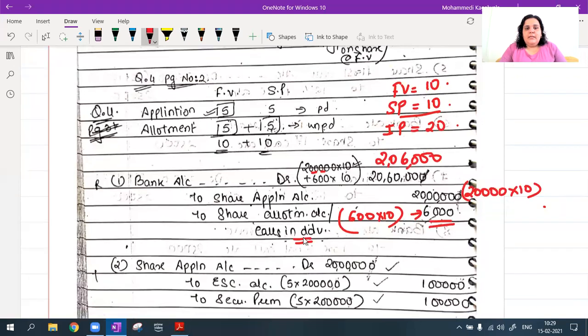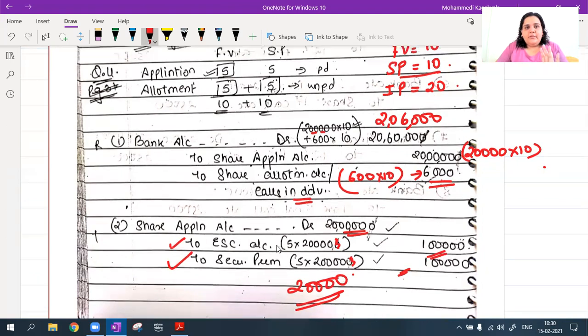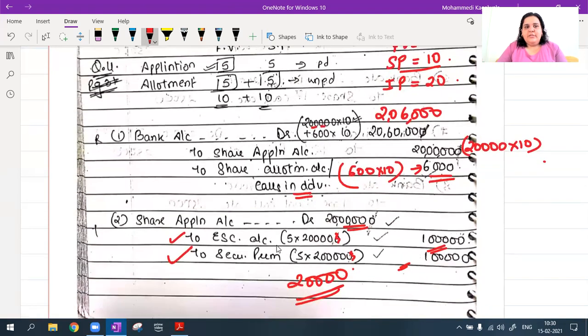Okay. Now I'll transfer this share application account debit 2 lakhs to equity share capital account 1 lakh to securities premium account 1 lakh. On 20,000, it is 20,000 only. 20,000, not 2 lakhs. Okay. So it will be 20,000 into 5 equity share capital and 20,000 into 5 on securities premium. Securities premium is always recorded separately. Okay, you cannot record it along with the equity share capital. So application stage is done.